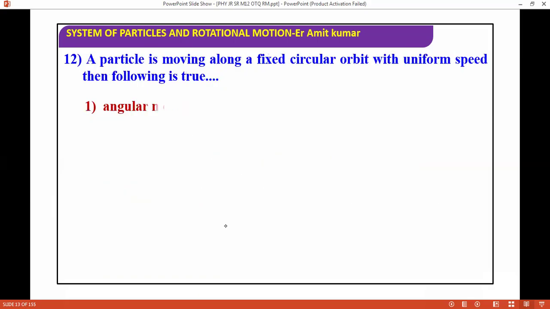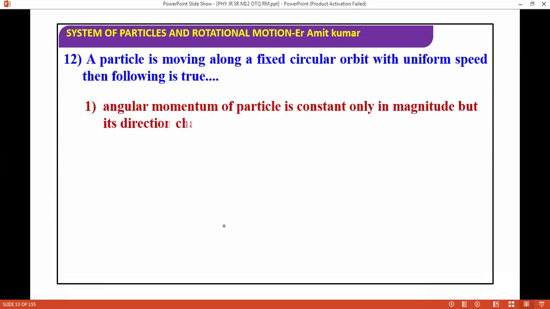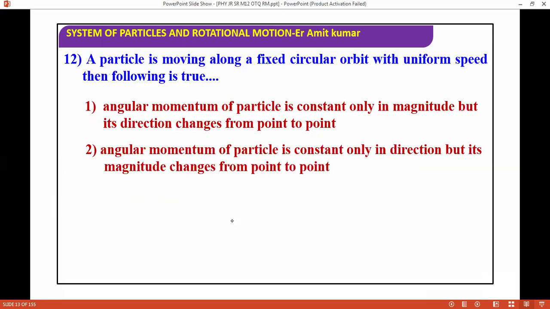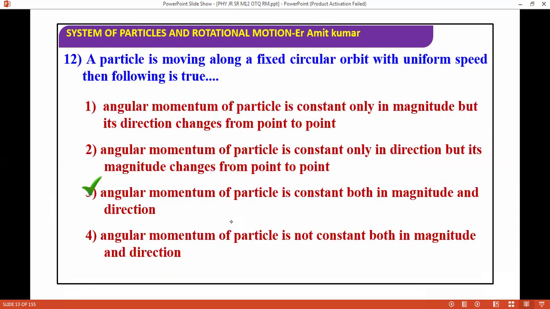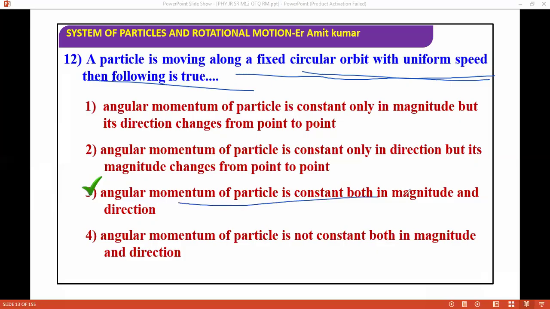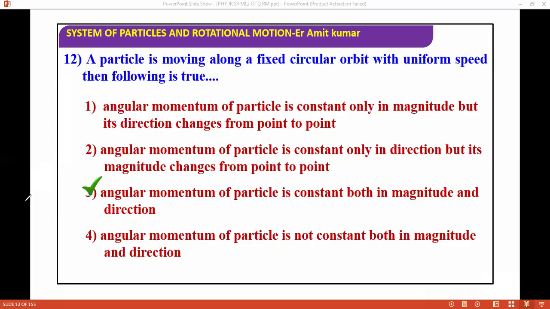Next question: a particle is moving along a fixed circular orbit with uniform speed. Which of the following is true? Angular momentum of the particle is constant only in magnitude, but its direction changes from point to point; or the angular momentum is constant in direction. The correct answer is that the angular momentum of the particle is constant both in magnitude and direction. So when a particle is moving along a fixed circular orbit with uniform speed, its angular momentum is constant both in magnitude and direction. Next, we are moving ahead.